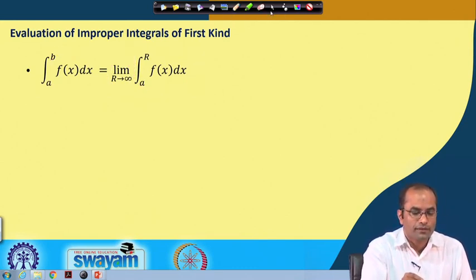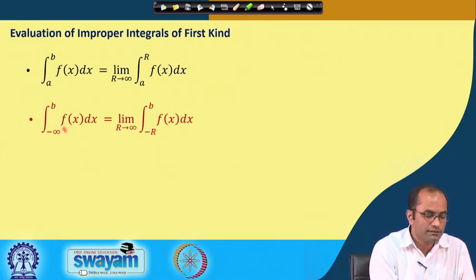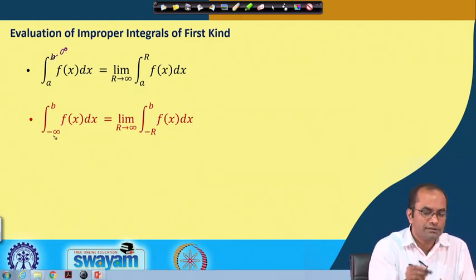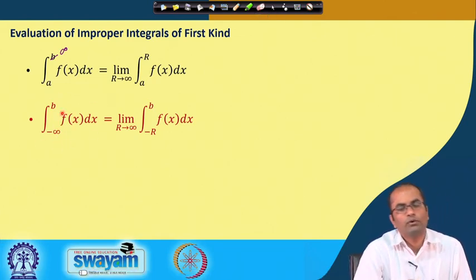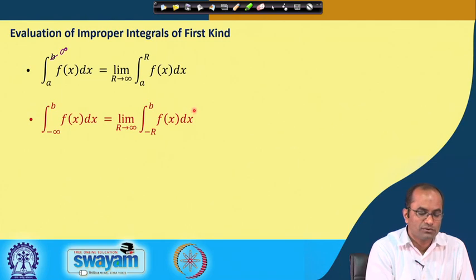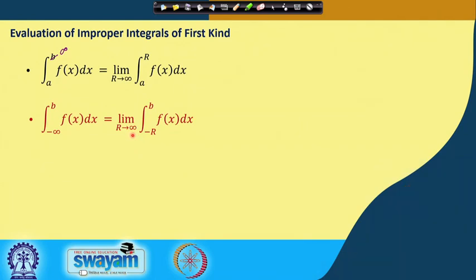Well, now we may have the situation that in the earlier integral the upper limit b was infinity, and now we have considered that the lower limit is minus infinity. So, again we have an improper integral of the first kind. In this case we will use the same idea. Here the limit we will take over r to infinity, and this minus infinity will be replaced by minus r. So, now we will evaluate this integral first from minus r to b of f(x) dx, and then we will take the limit as r tends to infinity after the evaluation of this integral.